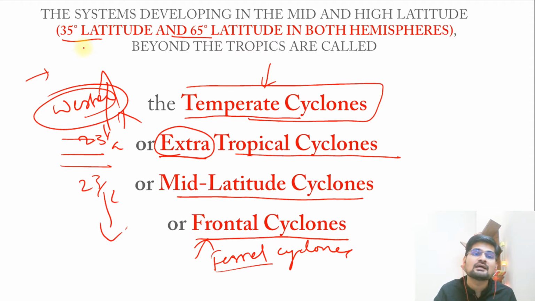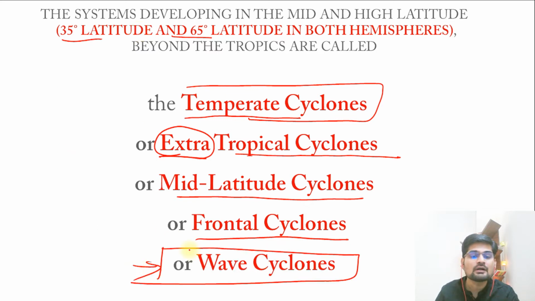Many places you'll find 30 to 60 written, so that is an average value taken. So there is no problem. This is that zone where this kind of cyclone develops. And remember, it is also called wave cyclone. It has a nature which is like a wave, and that is why it is called wave cyclone.